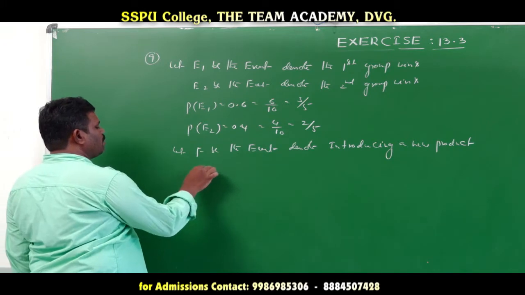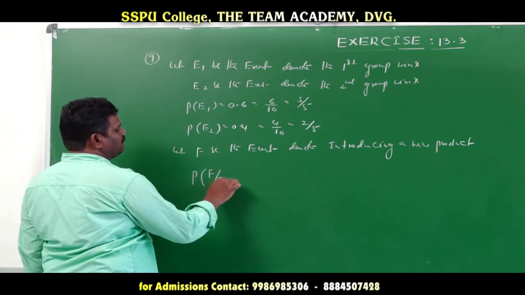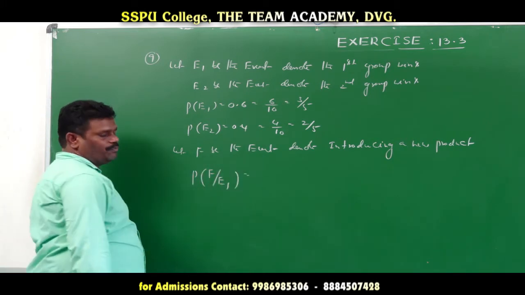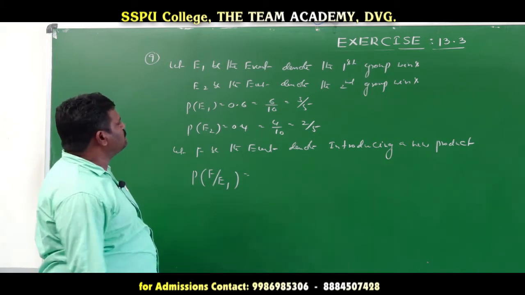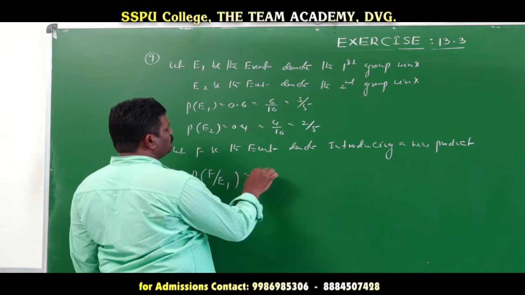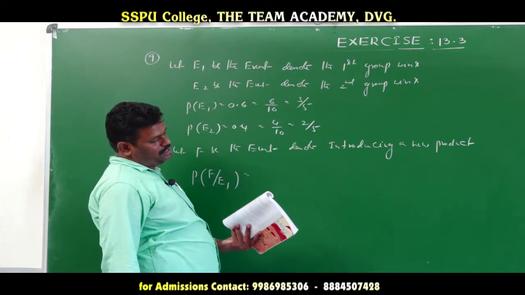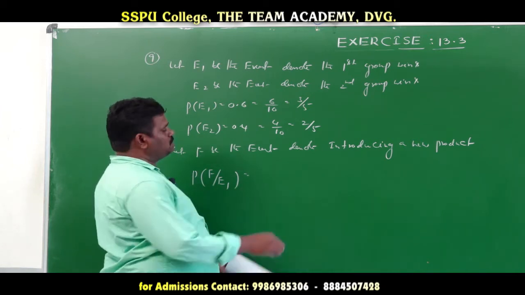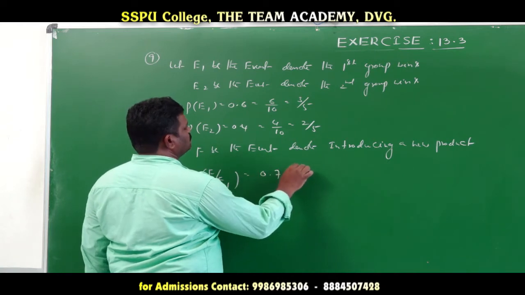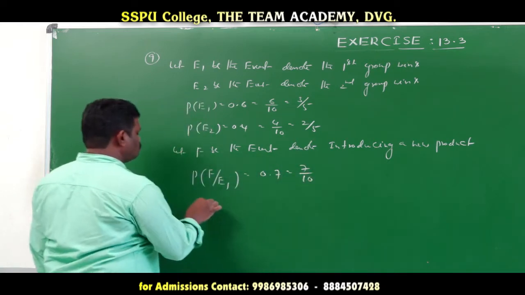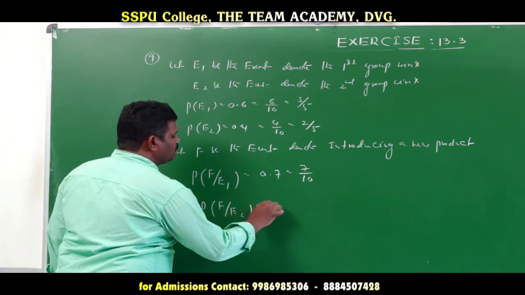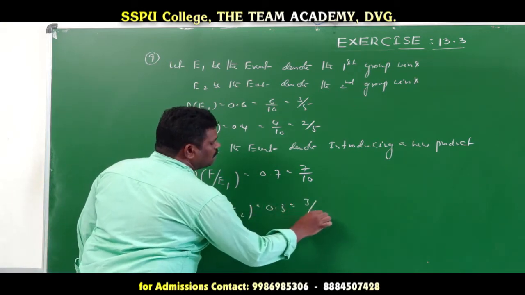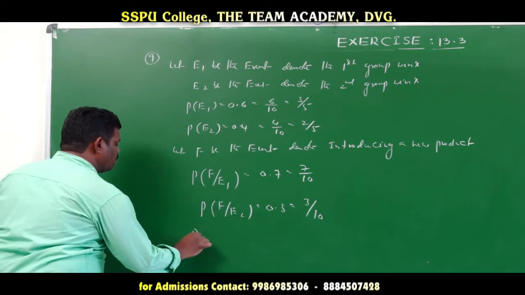So probability of F given E1, the first group wins: that probability is 0.7 given, which means 7 by 10. Probability of F given E2, in case of the second group, 0.3 is given, 3 by 10. Now, the required probability.